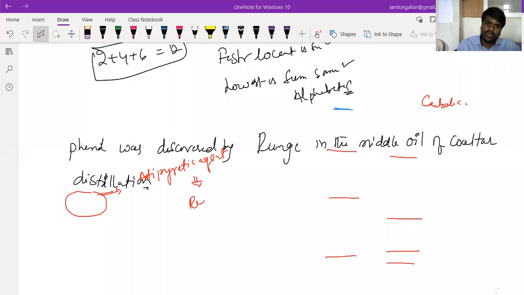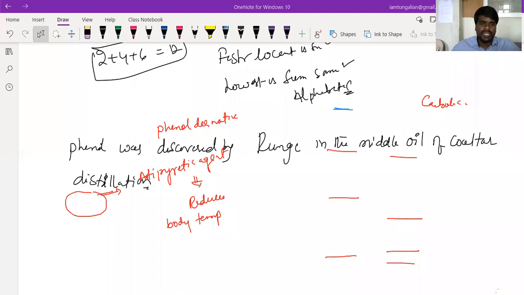Drugs that reduce body temperature are all called antipyretics or analgesics. This is a phenol derivative, which is used as a drug.